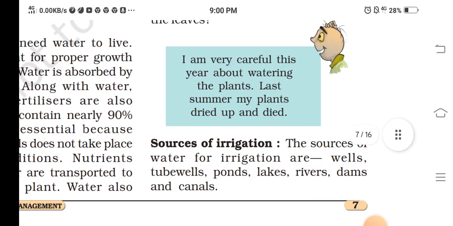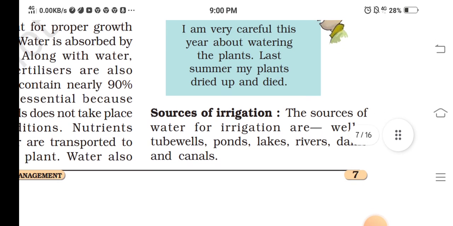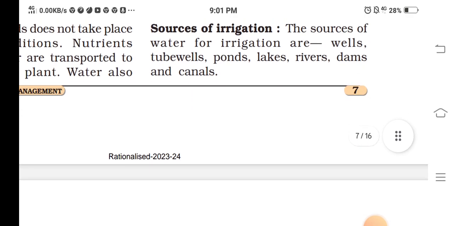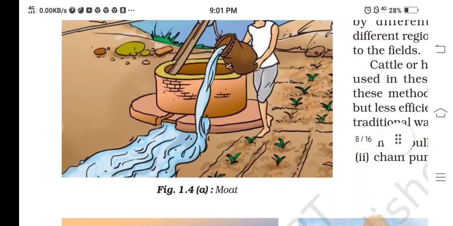I am very careful this year about watering the plants. Last summer, my plant dried up and died. Sources of irrigation. The sources of water for irrigation are wells, tubewells, ponds, lakes, rivers, dams, and canals.